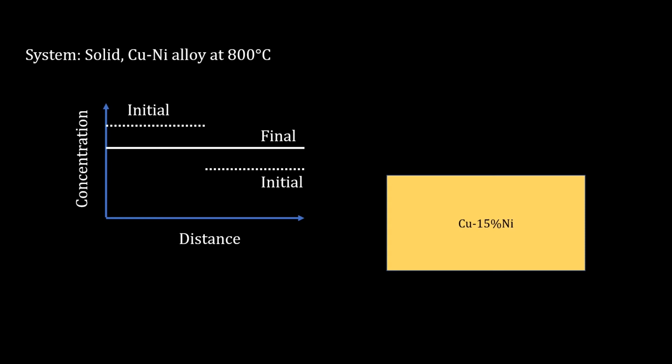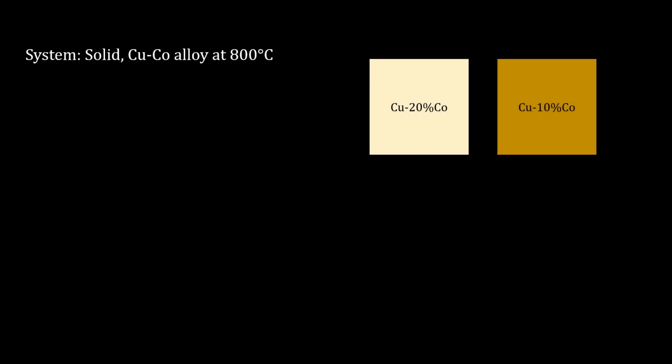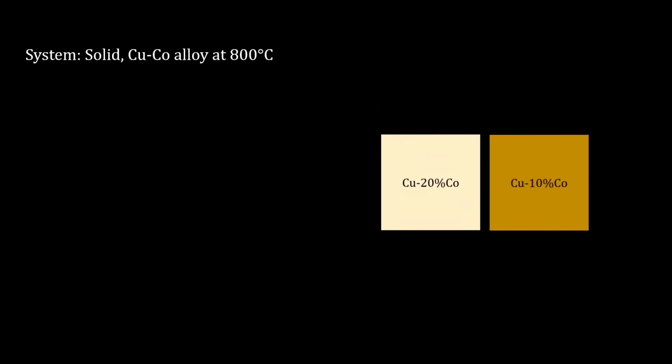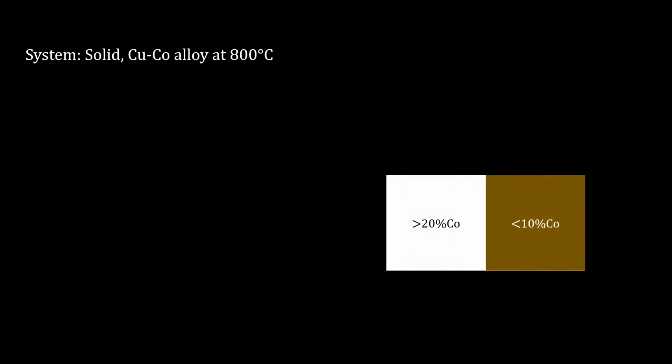No, there are several material systems where a concentration difference actually grows. For example, consider copper-cobalt alloys instead of copper-nickel alloys. One has 20% cobalt and the other has 10% cobalt. In fact, it is difficult to dissolve cobalt in copper and make such alloys. Let's say somehow we made it. Join the two pieces, give some time. What happens? Forget about cobalt becoming uniform. The concentration difference actually increases.